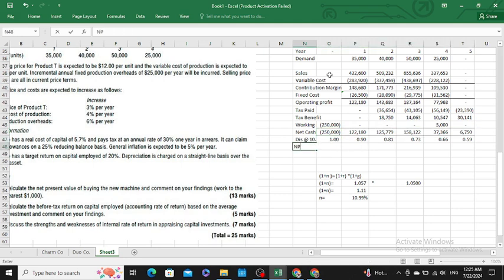So for net present value, we would simply multiply the net cash flows with the discount factor. After multiplying the net cash flows with the discount factor, we are having net present value.